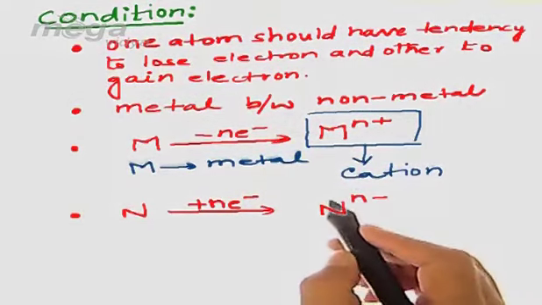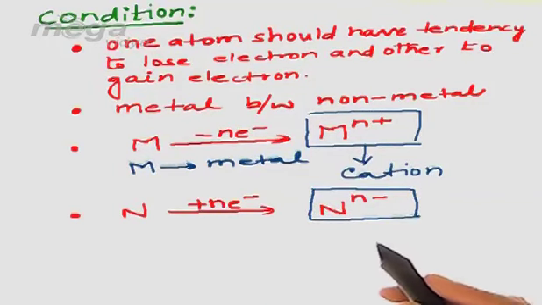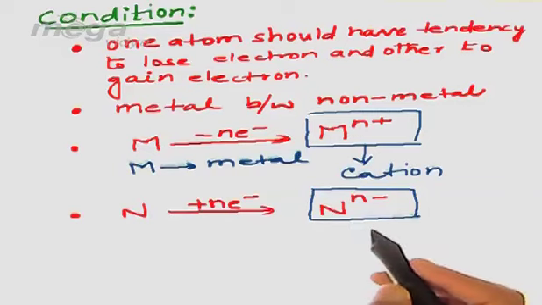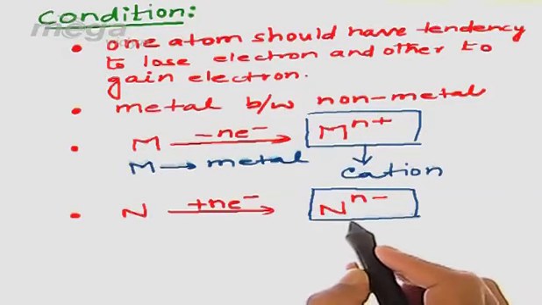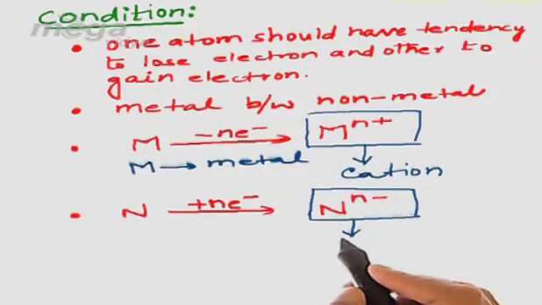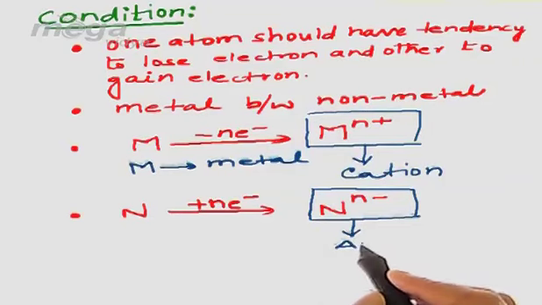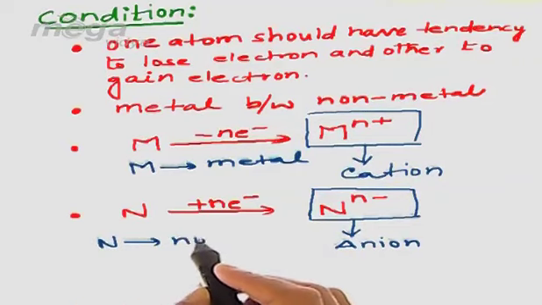Because here n electrons will be more as compared to protons. So a negative charge will be present on the non-metal. After the gain of electron, this charged non-metal will be called an anion.